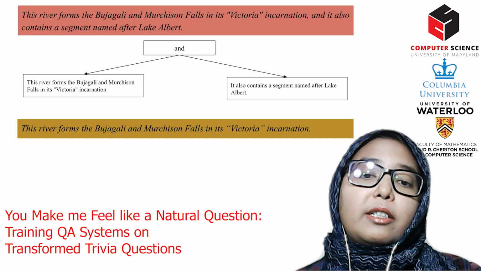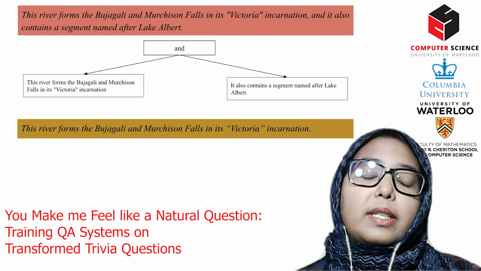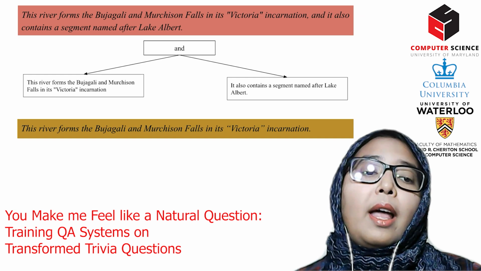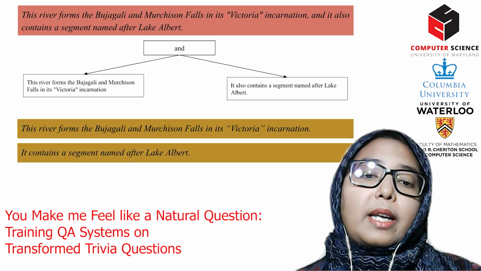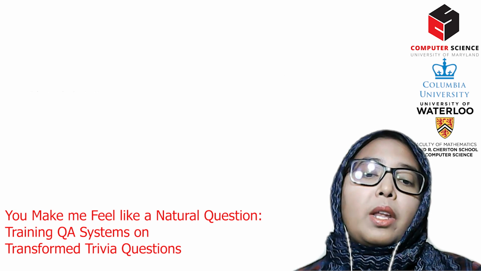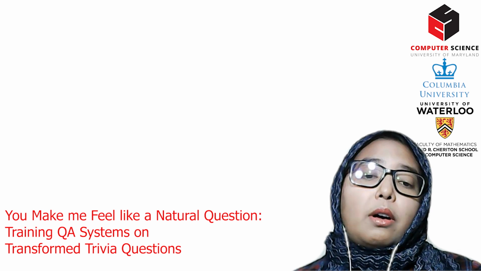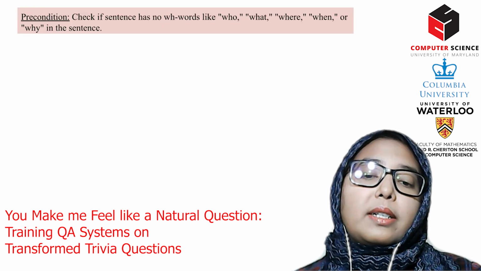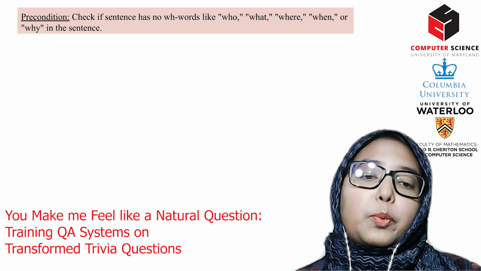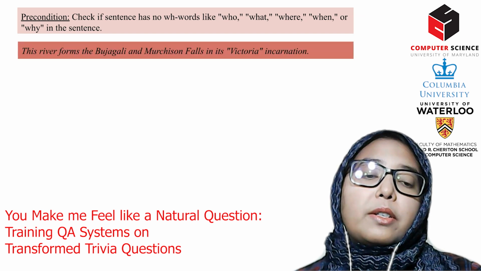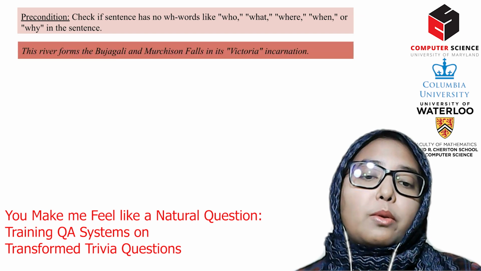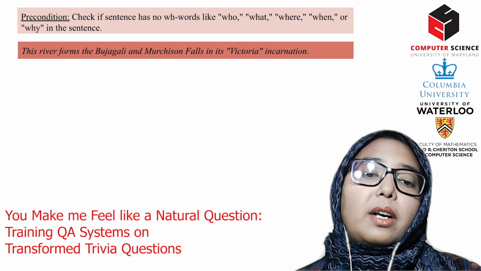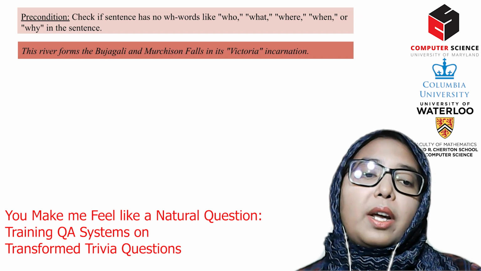So after splitting, the first question is, this river forms the Bujagali and Murchison Falls in its Victoria incarnation. And the second question, it contains a segment named after Lake Albert. Next, another heuristic converts our elicitation into a grammatical question. This heuristic is applied when there is no WH word. For example, from the previous heuristic, we get two independent clues.